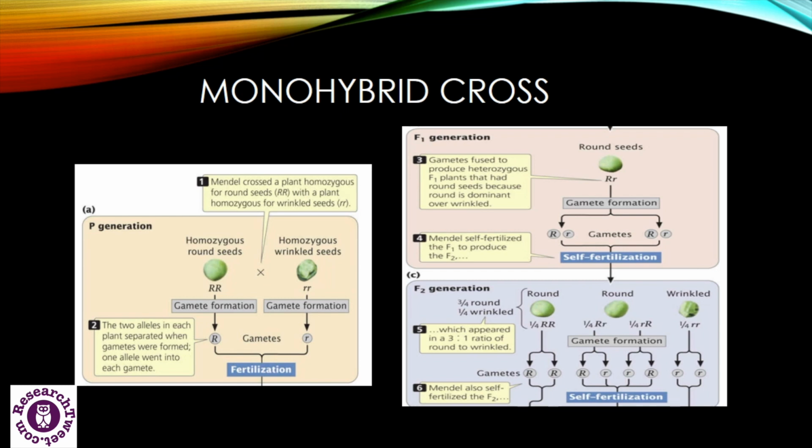In the F1 generation, the gametes fused to produce a heterozygous F1 plant which had round seeds, because round is dominant over wrinkled. In another step, Mendel self-fertilized the F1 to produce the F2 generation, and in the F2 generation we can observe the ratio of 3:1, which is the phenotypic ratio for the monohybrid cross of Mendel, and 1:2:1, which is the genotypic ratio.